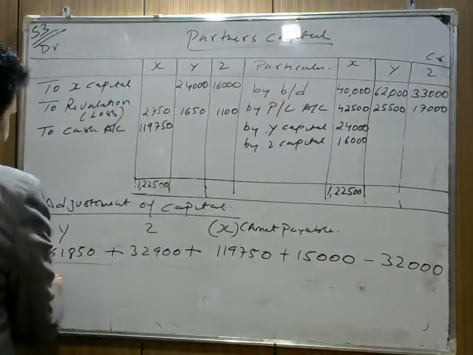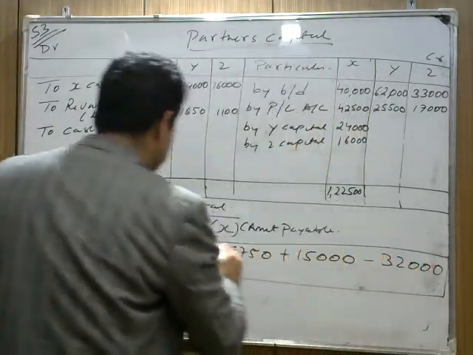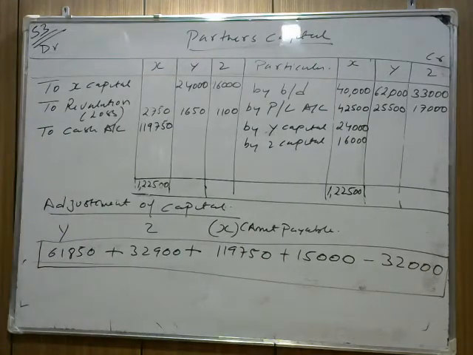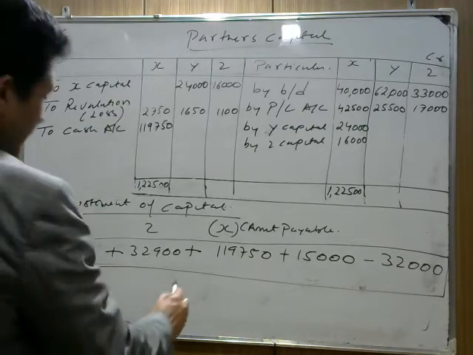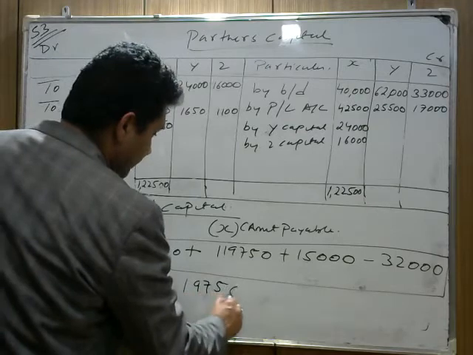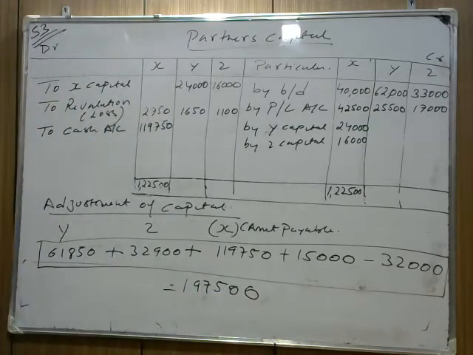Now thus we find the adjusted capital with the help of this. Okay, so 61,850 plus 32,900. How do we get 61,850? It is the adjusted capital of Y. 32,900 is the adjusted capital of Z. And 1,19,750 is the amount payable to the retiring partner. 15,000 is the required balance we require. And minus 32,000 is the existing cash we have. If we add them, it's coming 1,97,500.